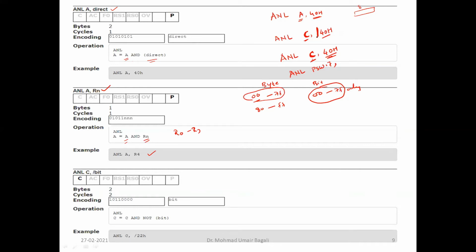Now, what is the difference between this slash and here where we don't have the slash? This will represent a NOT. Say for example, in bit addressable memory, somewhere here in the 40H you have 1. Now, NOT of 1 means it will take 0. And the carry flag, say for example, takes 1. So 1 logical AND with 0. The original content of 40H is 1, but it is taking the NOT of that. So here we have mentioned NOT of the content of that bit address.